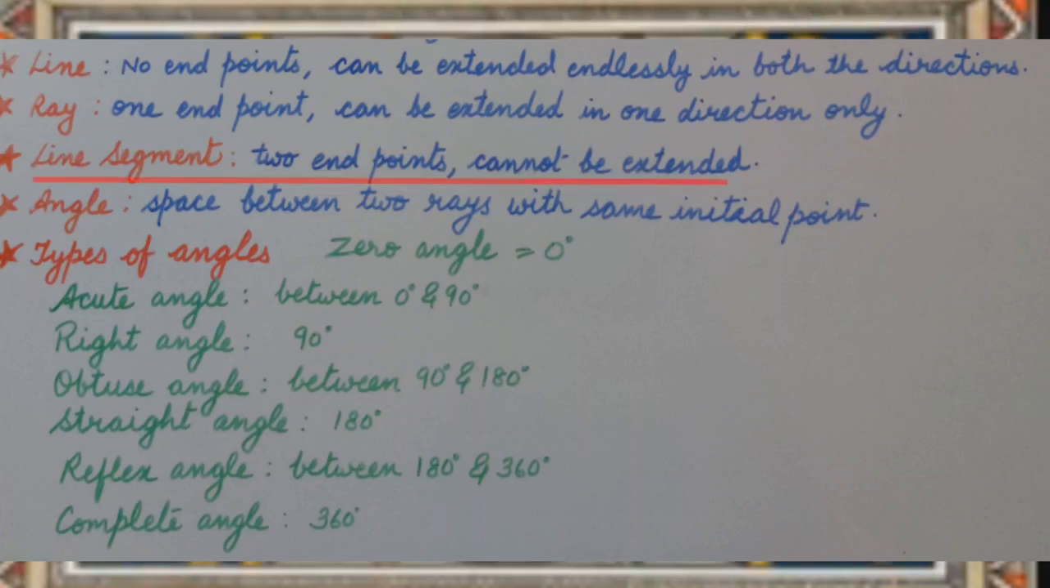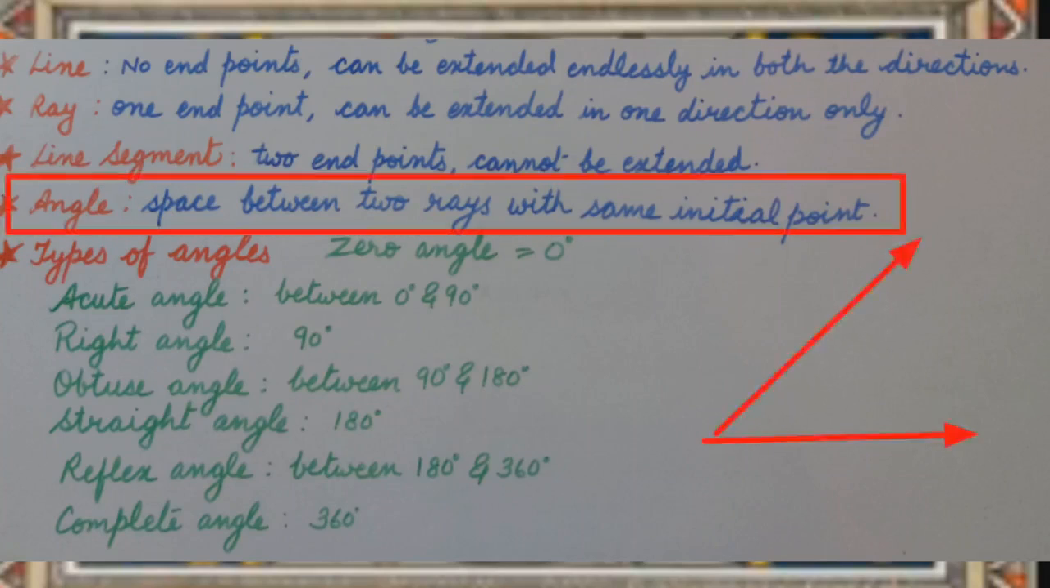A line segment is a part of a line with fixed length. It has two endpoints and it cannot be extended. Angle. An angle is the space between two rays with the same initial point.